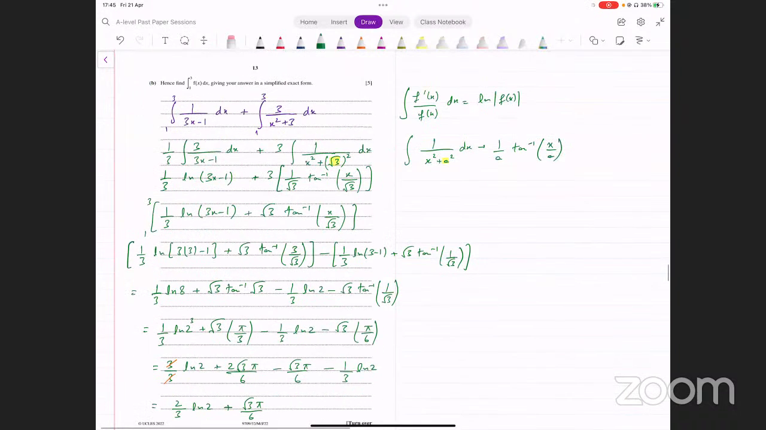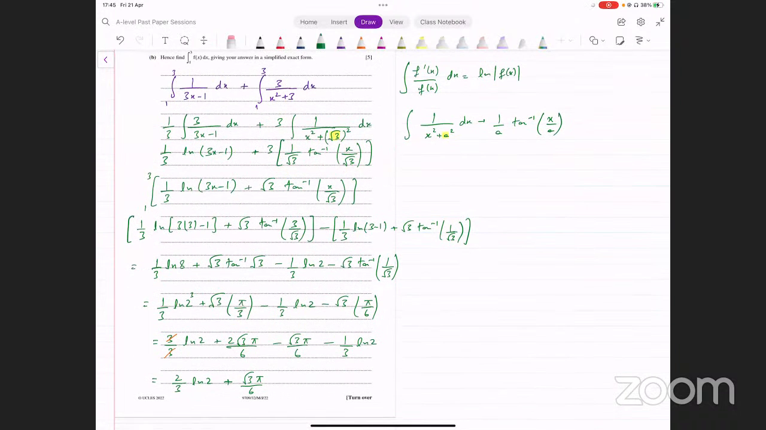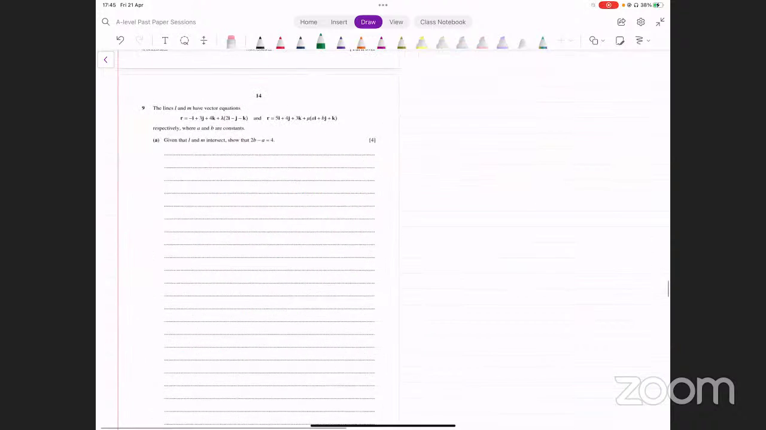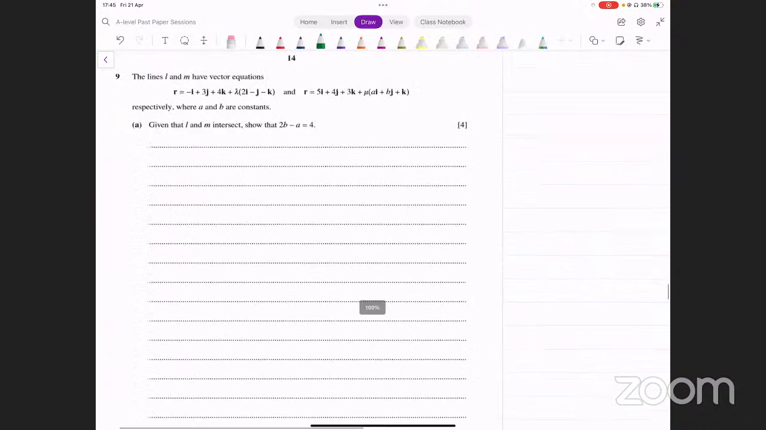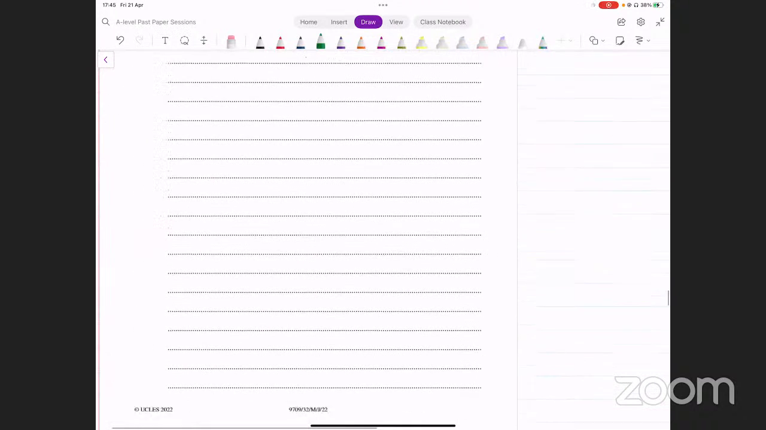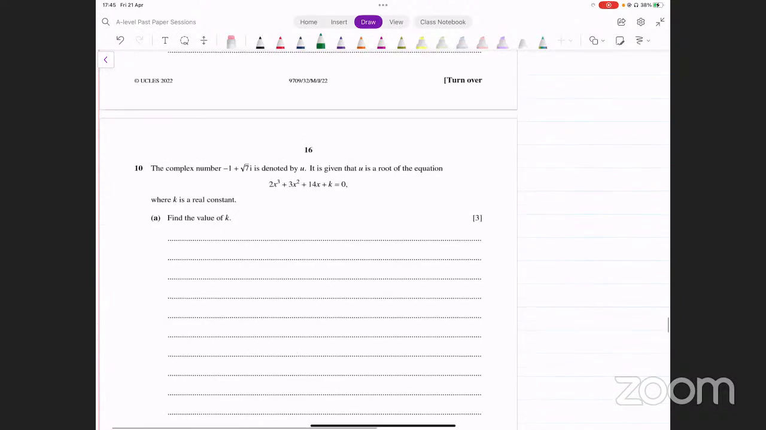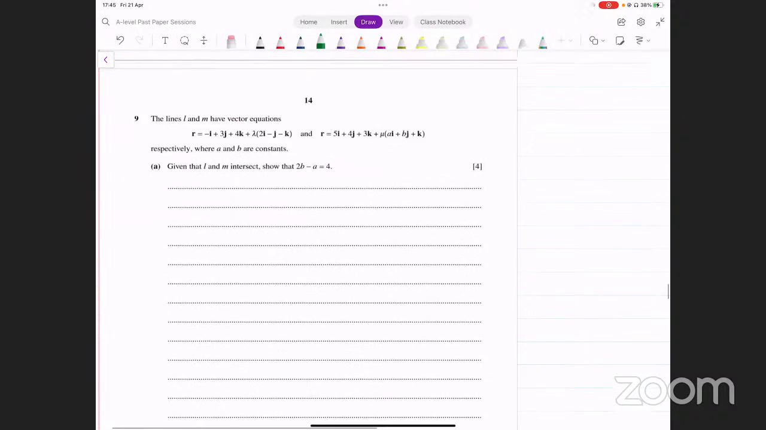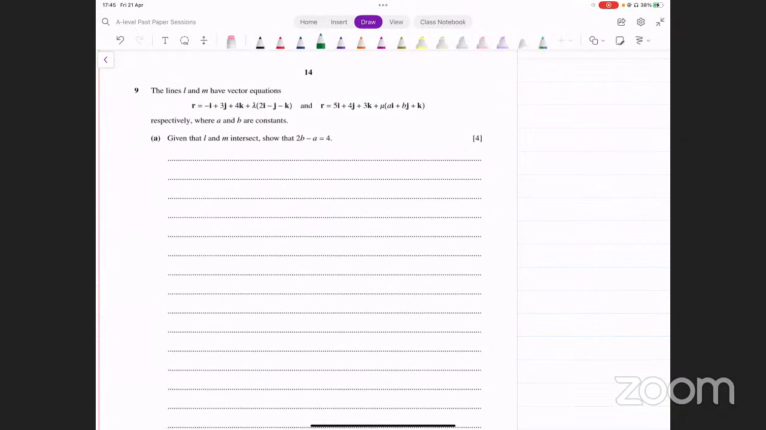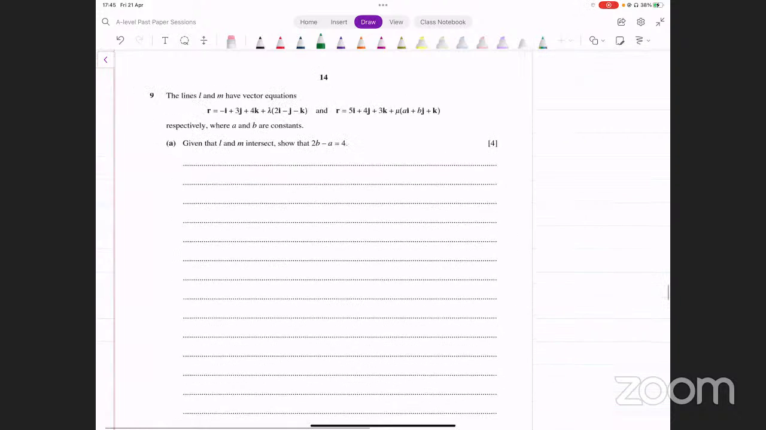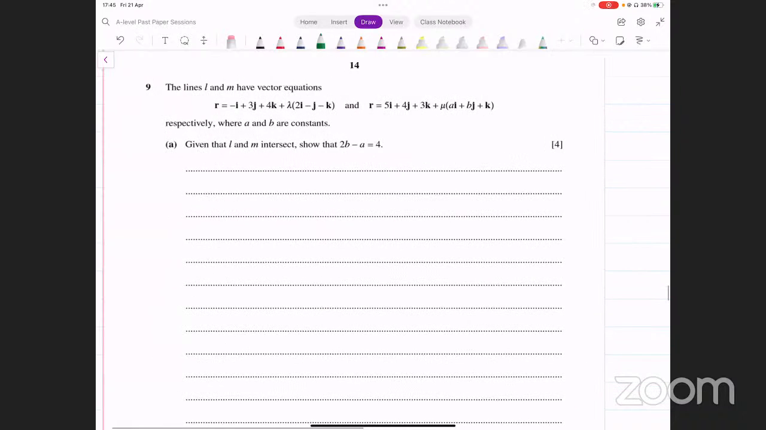Question number 8. All right, let's move on. Let's move on to question number 9. This is on vectors, and then question number 10. Okay, let's do both of these. 9 करते हैं पहले. It says the lines L and M have vector equations. These respectively wherein they are constants. Given that L and M intersect, show that 2b minus 4 equals 4.